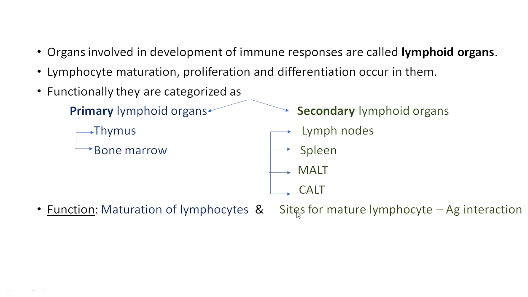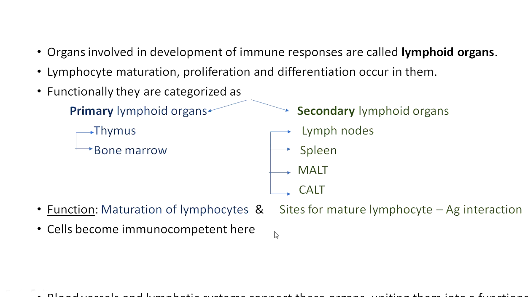That is, the secondary lymphoid organs are sites for the mature lymphocytes to interact with the antigen which enters the body. Cells become immunocompetent in these lymphoid organs. Immunocompetence is the ability to produce an immune response on exposure to a foreign particle, that is, the antigen.